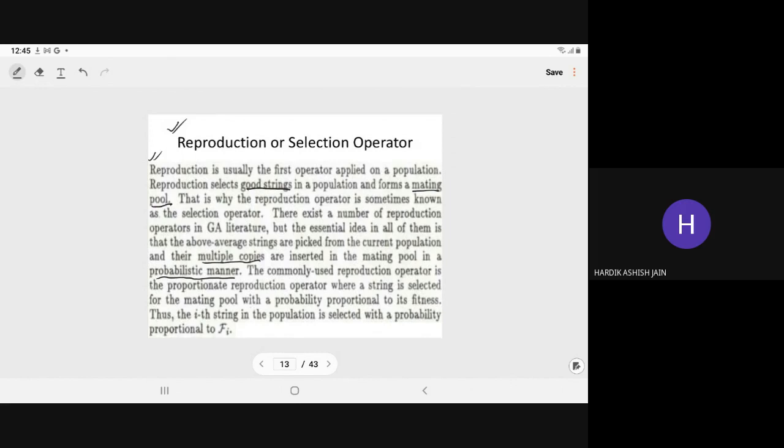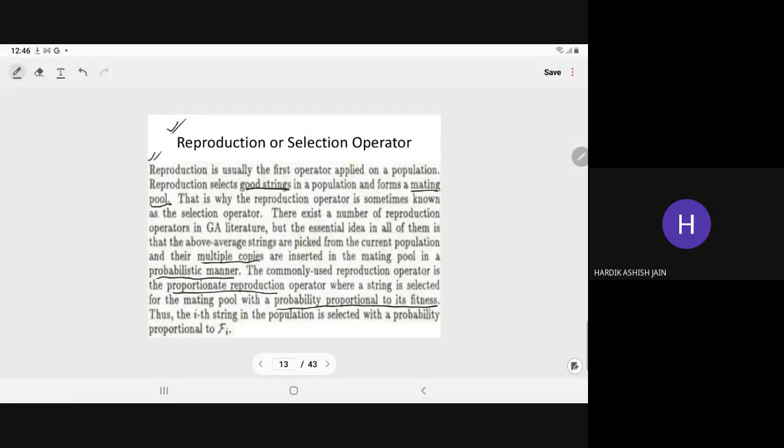The commonly used reproduction operator is the proportionate reproduction, or the Roulette-wheel method operator, where the string is selected for the mating pool with probability proportional to its fitness. Thus, the ith string of the population is selected with probability proportional to fi. The probability of selection is directly proportional to the fitness. The person who is extremely fit has a high probability of selection,